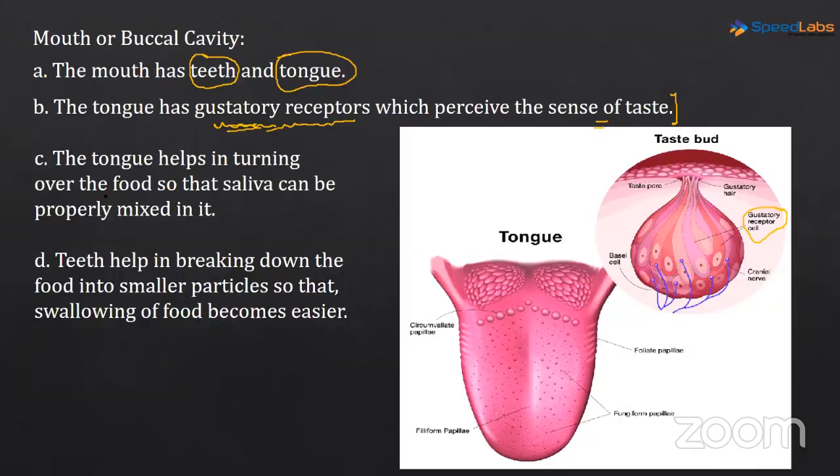Now the tongue helps in turning over the food so that saliva can be properly mixed in. You must have eaten food and observed what is happening in the mouth. The tongue is helping in the mixing of the food with the saliva. Another important function of the tongue is that it helps in articulation of speech also. This is also one of the functions of the tongue.